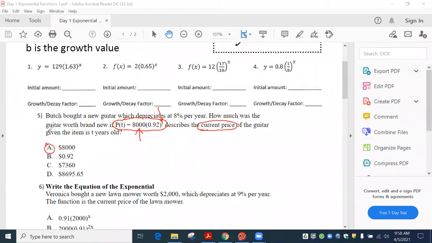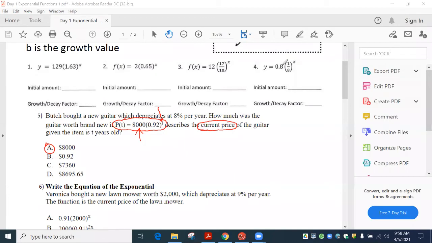That is crazy. $8,000. Like, get a stick and put some strings on it or something. I don't know. $8,000. That's crazy. All right. But you can see that wasn't a hard question, was it? Okay. So the beginning price is always the front number. That's it. Okay. Now, the 0.92 means the value of that guitar is going down.